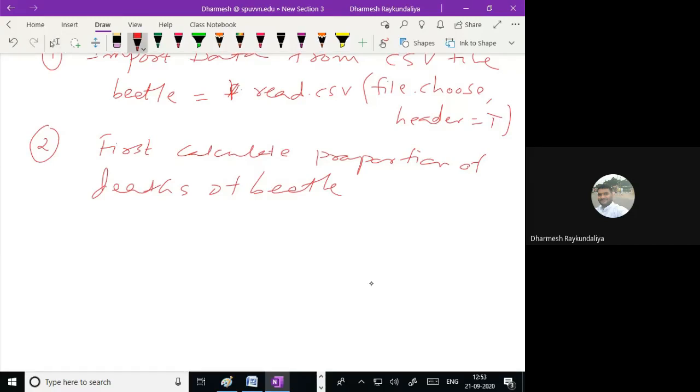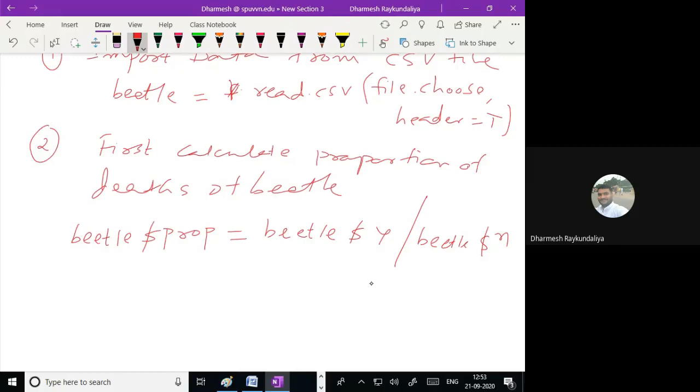So suppose I have data in beetle, I am creating a new variable beetle$proportion equal to. How to obtain this proportion? The response y, death, from beetle, divided by the total frequency, which is given in n.